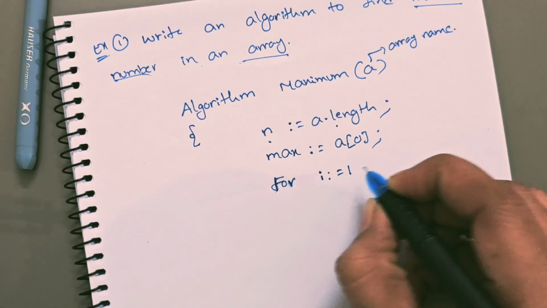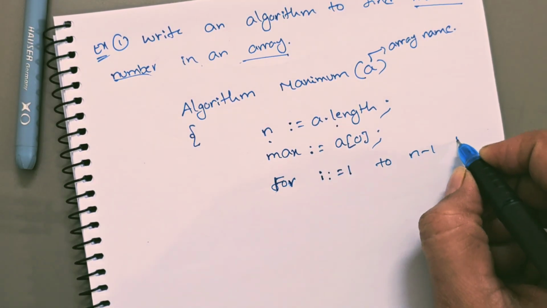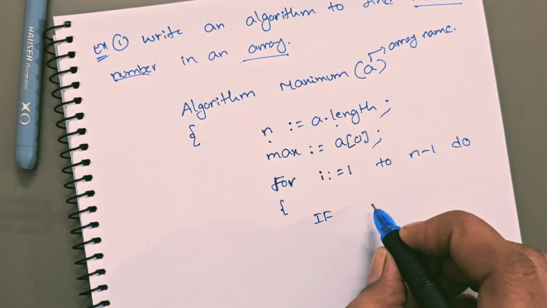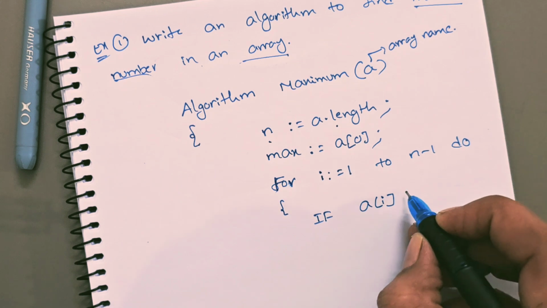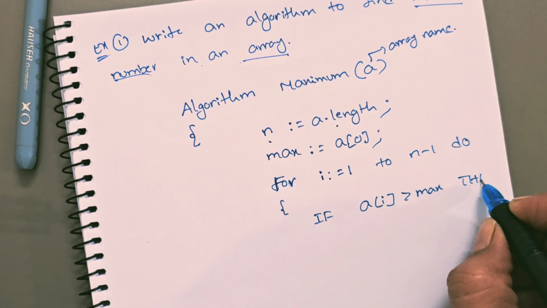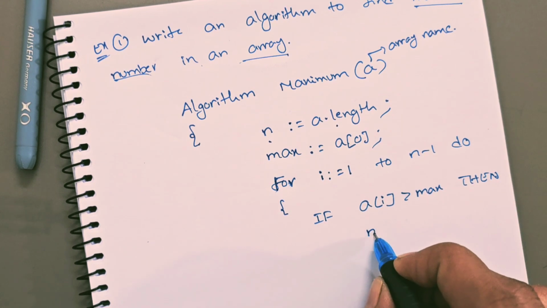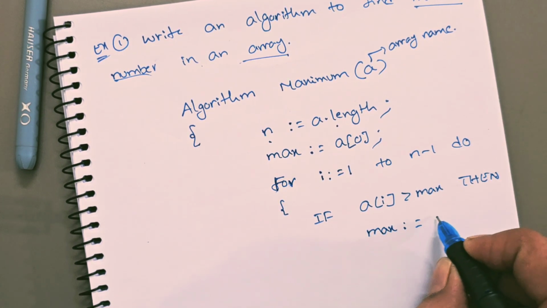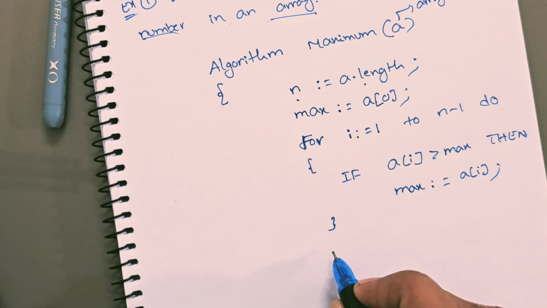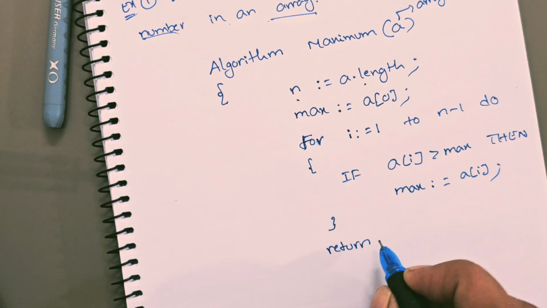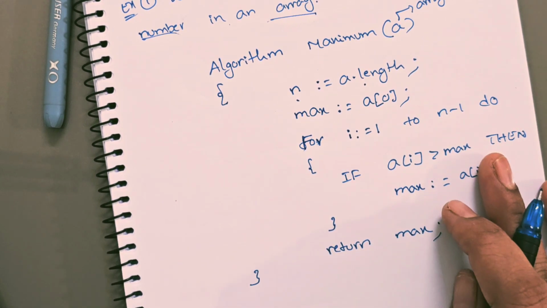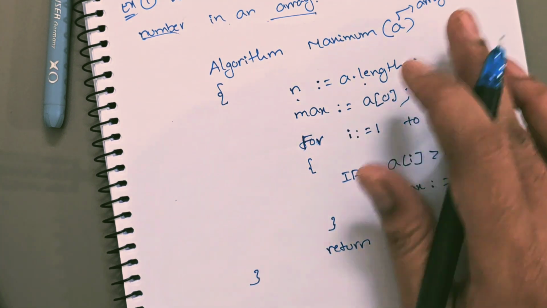For I is equal to 1 to n minus 1 do, if A of I greater than max, then max is equal to A of I. Finally, it has to return max. So this is the algorithm for finding the maximum number in an array.